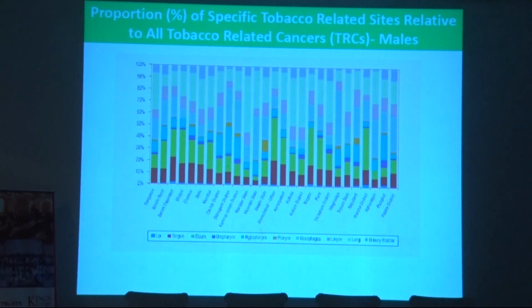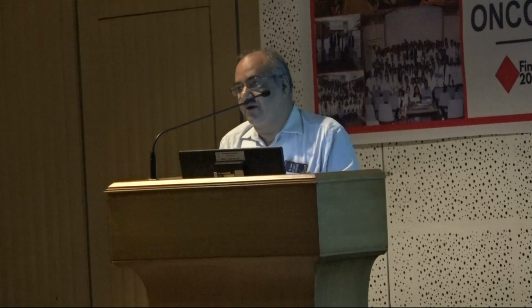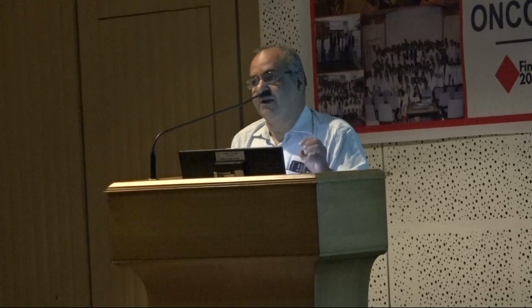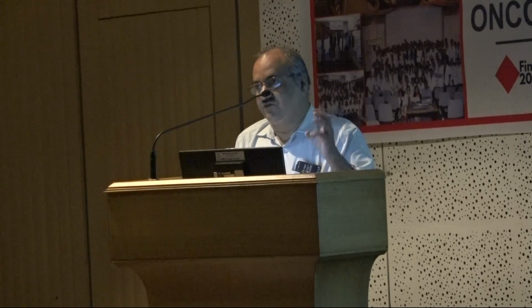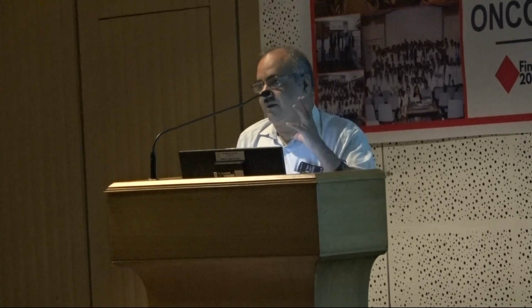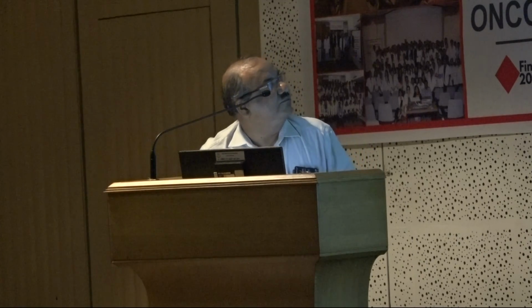Among the tobacco-related cancers, the topmost is the buccal mucosa cancers, because we chew a lot. Most of the registries have reported that the buccal mucosa cancer is the most common type among the head and neck cancers. And then there is lung cancer, which is again a tobacco-related cancer. So among tobacco-related cancers, the most commonly prevalent are the esophagus, lung, and buccal mucosa cancers. They are mostly related.